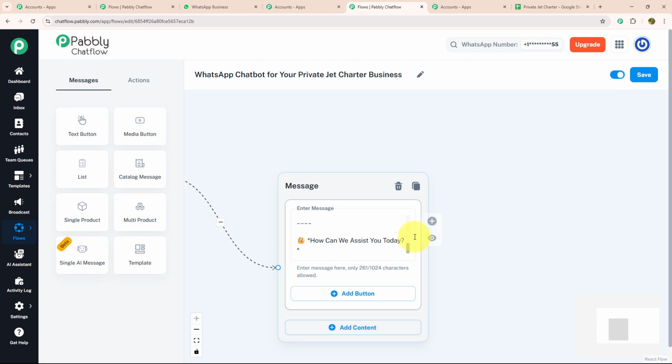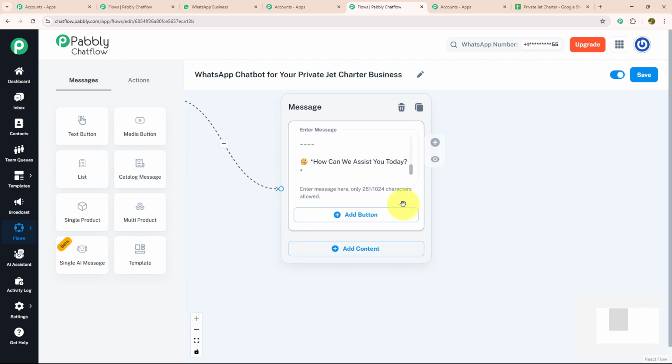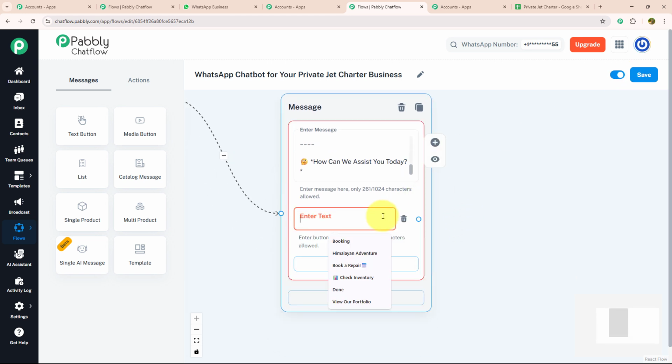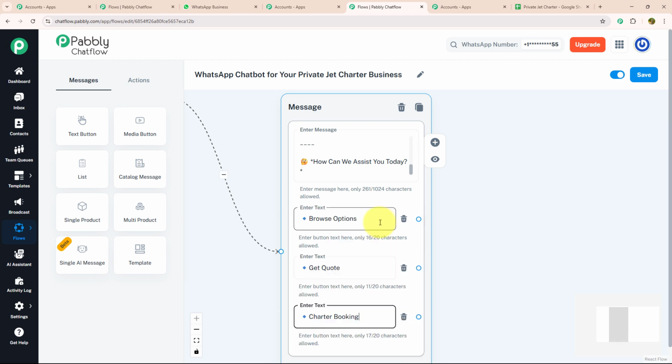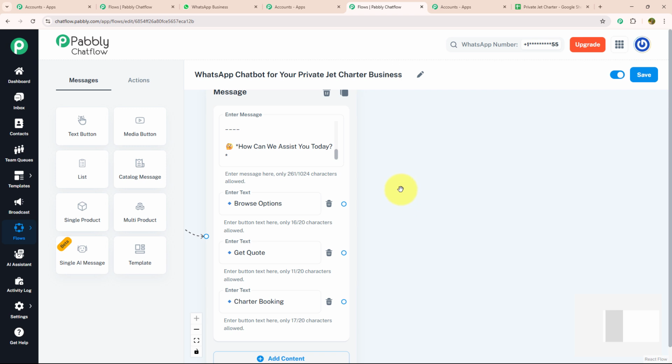And with that, I'm going to provide few action button. For that, I'm going to click on add button option and enter my text, browse option, get code, and chartered booking. Now for each action button, I'm going to provide a separate message. Let's start with browse option.